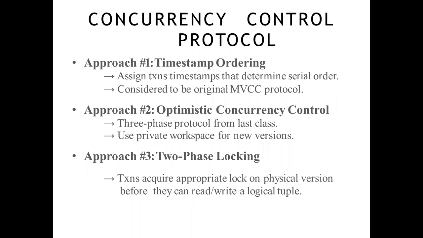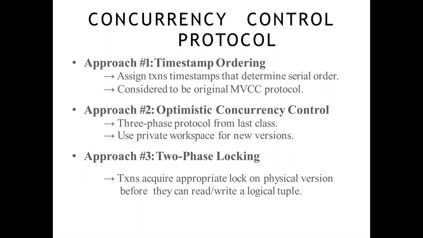So the first approach is timestamp ordering. The second is optimistic concurrency control, which I will discuss a little bit. And the third is two-phase locking, which you have already read. Almost everything is the same, just the approach is different. Multiple copies are there. How these copies are created, when they will be created, what the rules for that are, and what the scenarios are, we will be discussing. Those things are the only difference, and everything else is the same.